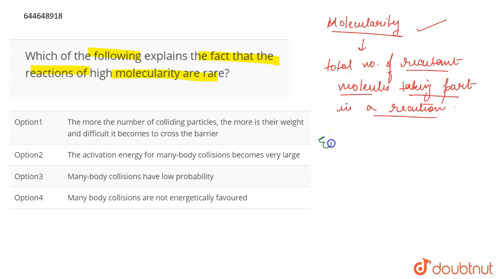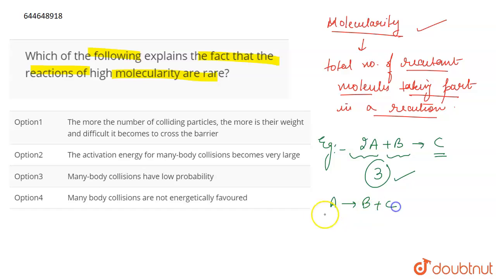For example, we have a general reaction in which 2A plus B is combining to form C. So in this case, 2 molecules of A and 1 molecule of B are combining to form C. So the total number of reactant molecules involved is 3, and the molecularity of the reaction is going to be 3. If the reaction were A giving B plus C, here only 1 reactant molecule is involved, so the molecularity of the reaction will be 1. This is how we define the molecularity of a reaction.